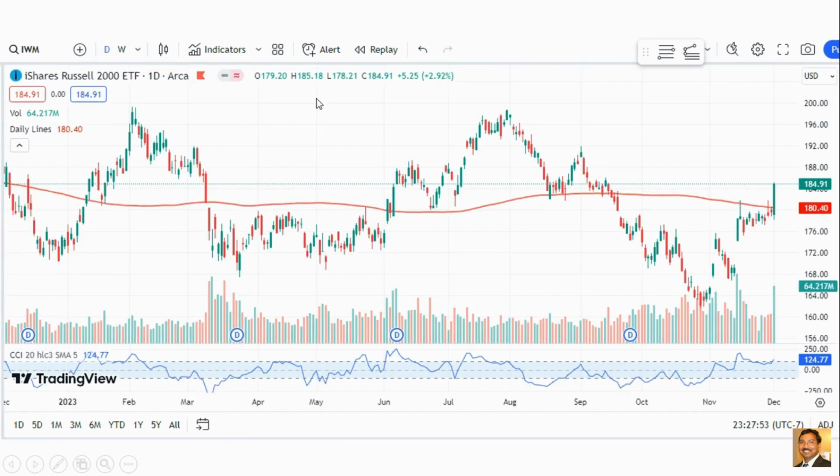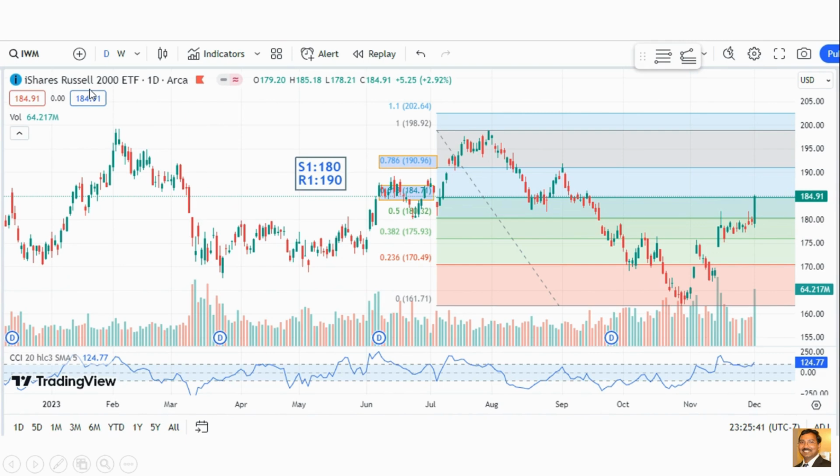And in the daily chart, it captured the 200-day moving average after September. In September, it went below the 200-day moving average, and again it captured it with a big candle and big volume. So it can go up. If it stays above this 180 level, then it can easily go to the 190 level.